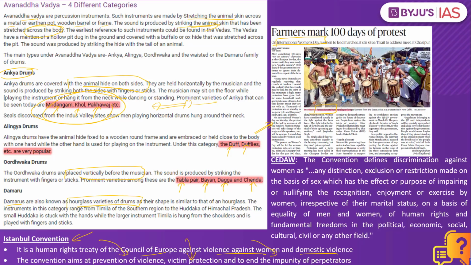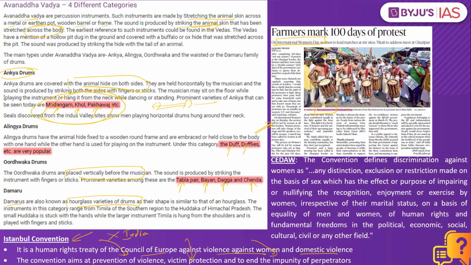So the Istanbul Convention sets some minimum standards so that the government in that particular region is able to formulate laws and prevent all these types of violence against women. As a result, all these countries which are part of this convention will have to make laws, come up with rules and regulations, and take action plans to ensure the perpetrators of this crime are ultimately prosecuted. Do remember, India is not a signatory to this convention.